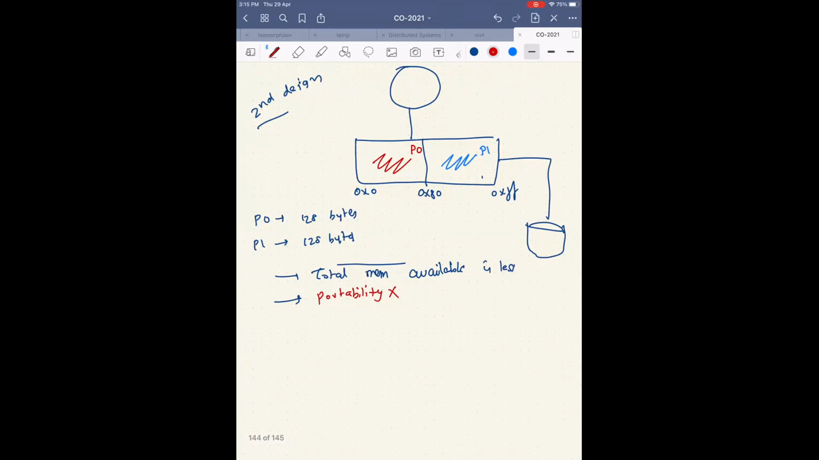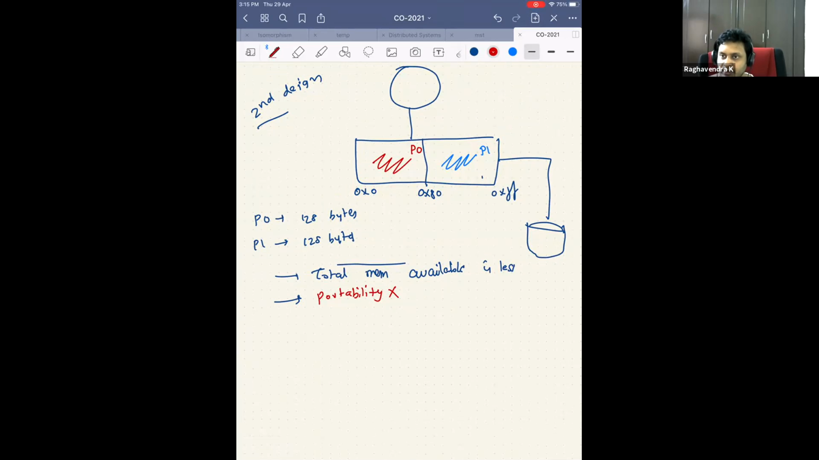Sir, when the cache is present, then that will lead to some more complications, right? Let's not worry about cache now. Let's assume that there is no cache.